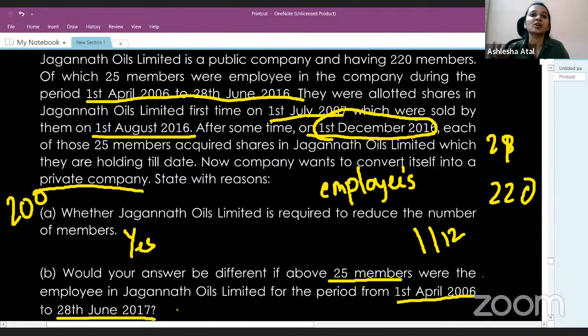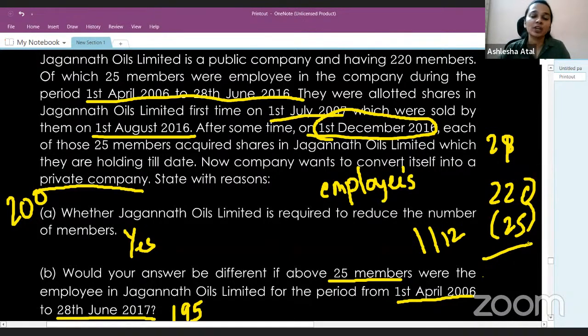They'll be excluded when we are ascertaining the total number of members, which makes the total number of members in Jagannath Oils Limited 195. Why? Because 220 is the total number of members, and we are not counting those 25 people because they were allotted shares when they were in employment of the company.